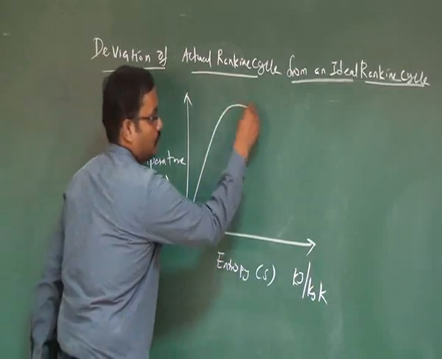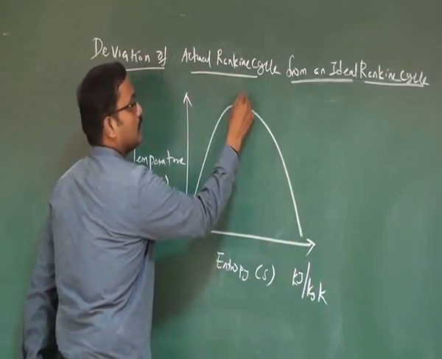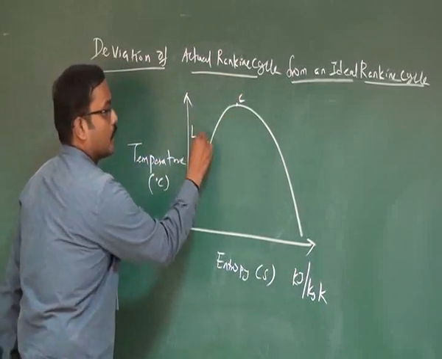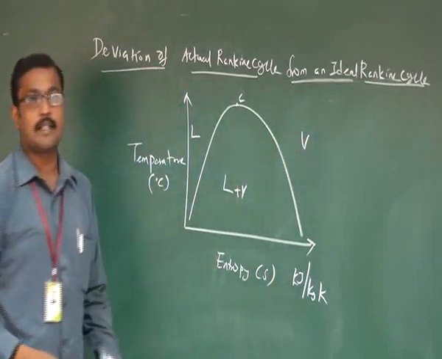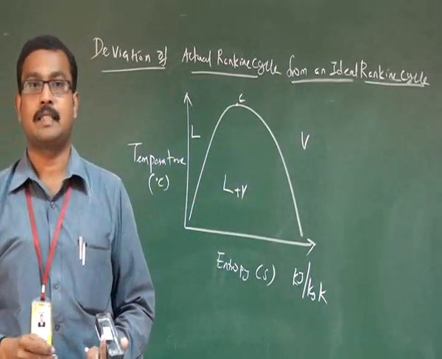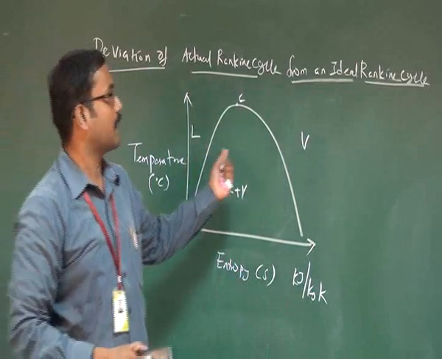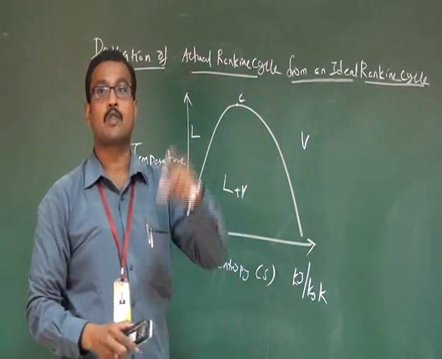This is the critical point. This is the liquid region, the liquid plus vapor region, and this is the vapor region. I am considering superheated steam for comparing the actual Rankine cycle and the ideal Rankine cycle.